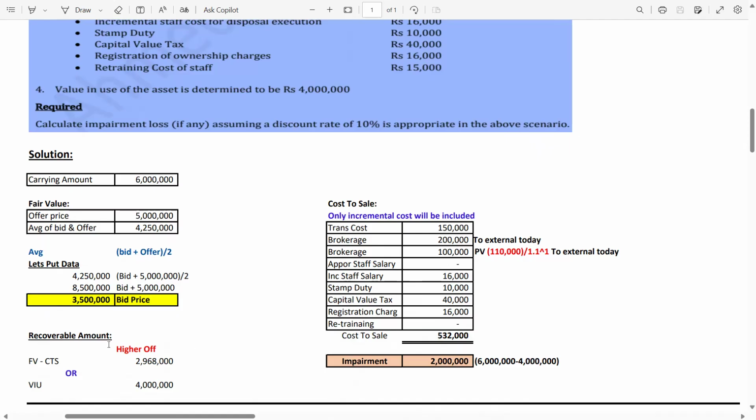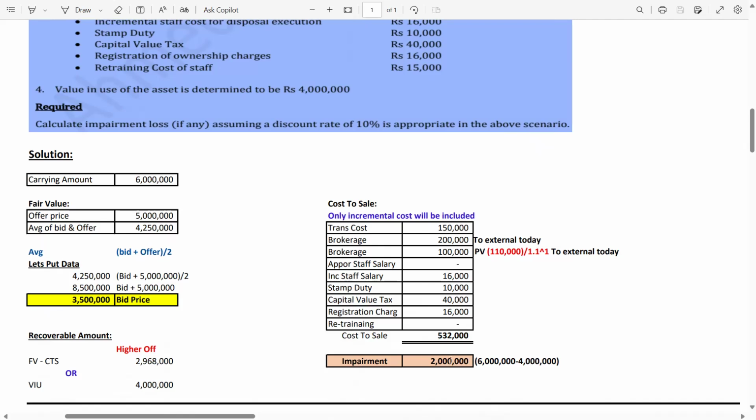So now you have to pick the recoverable amount, the higher of fair value less cost to sale, which is 2.968 million, or value in use, which is 4 million. Of course, we will go with the value in use as the recoverable amount because it's the higher amount.